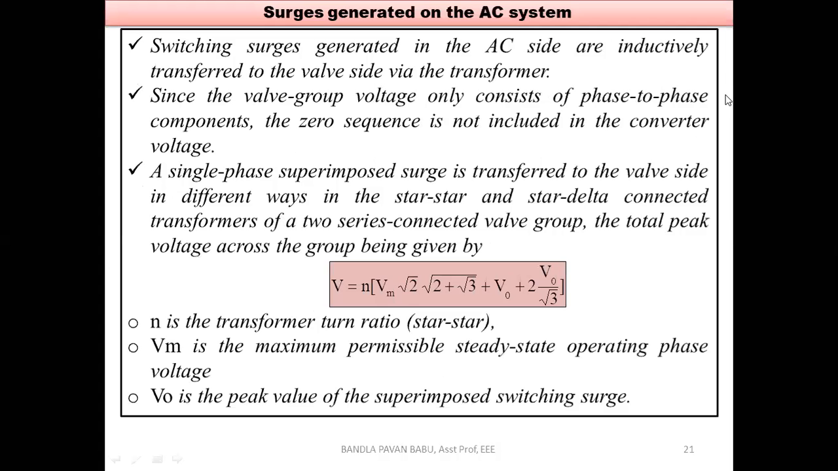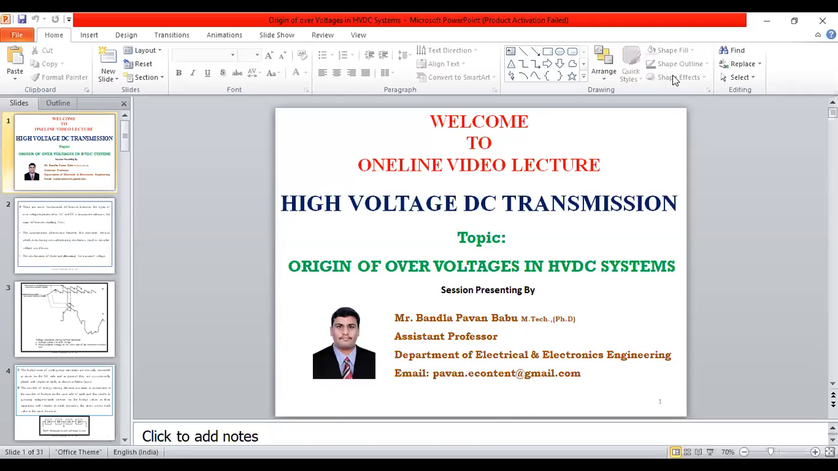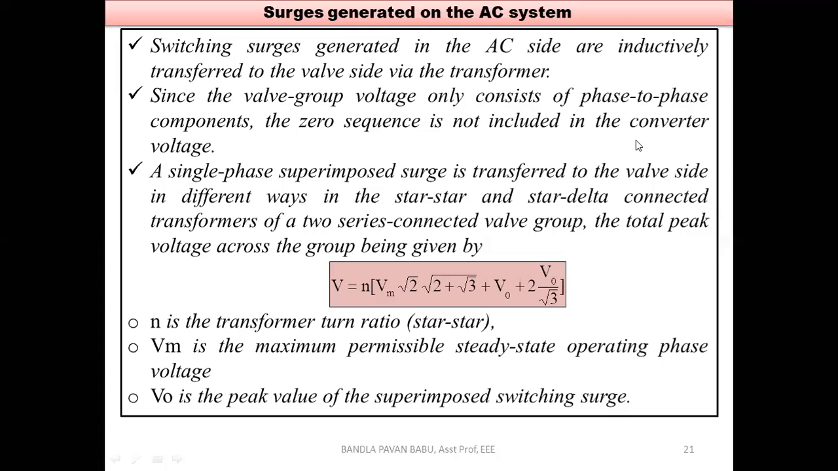Next, let us discuss the surges generated on the AC system. Next, switching surges generated in the AC side. Right. Next, we'll enter into the surges generated on the AC system.